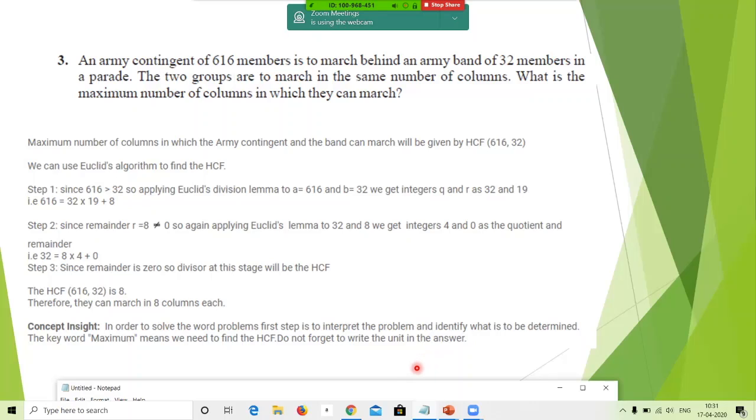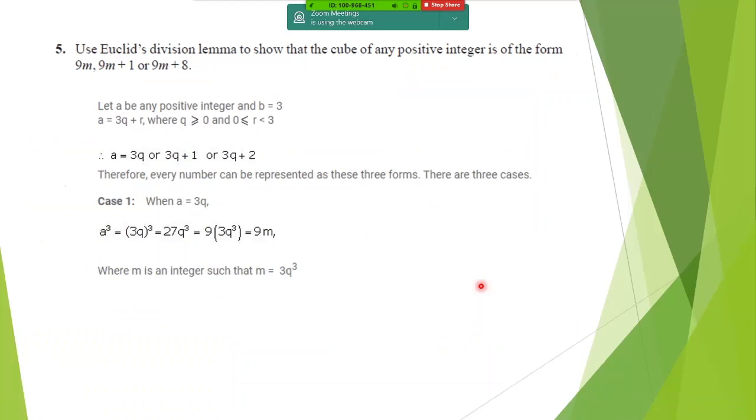It's already 10:31, so I need to wind up, faster. Done, ma'am. Now see this step of a sum. Please start with it. This is the last sum in the slide. Use Euclid's division lemma to show that the cube of any positive integer is always of this form. So again, a very typical one. They can give you a square number, they can give you a cube number. This is the way you have to do it. Please start working out along with me. Everybody start jotting it down, please.